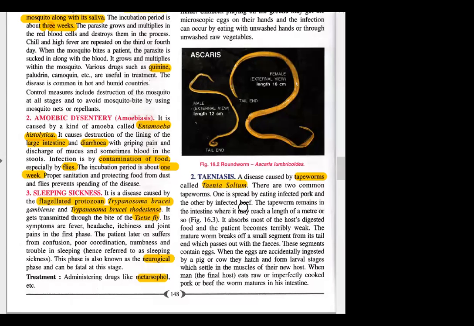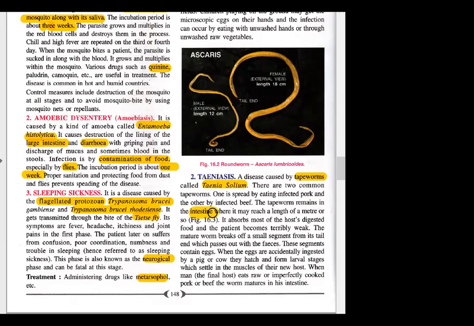This has two hosts: it infects first pork, one species, and in the other species it affects the beef. So both pork meat or beef meat, if not cleaned or checked properly, can infect us with tapeworm. So the tapeworm remains where?